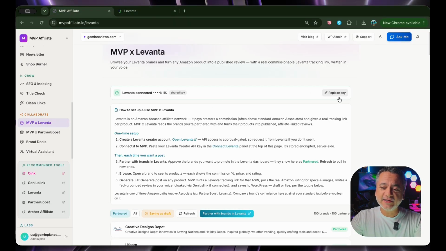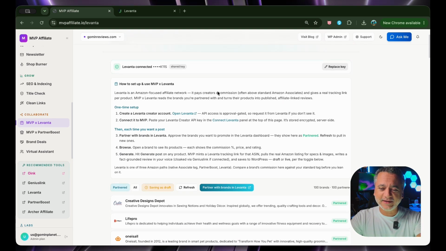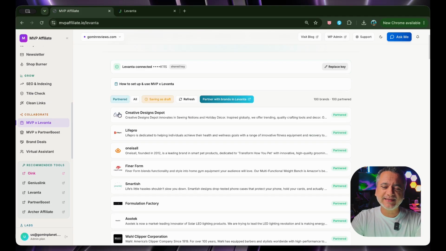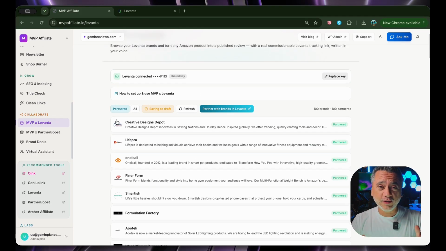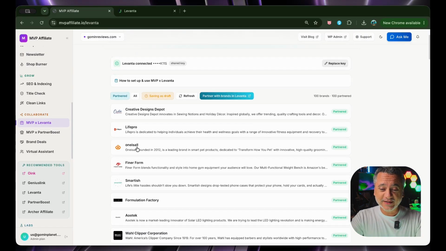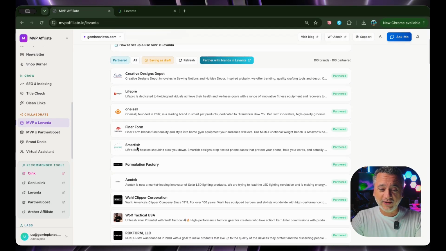And then you just need to insert your key, or replace your key in this case, but I would insert my key as a brand new user. And that automatically, you could read this little blurb that explains what it does, but I can explain to you exactly what it does because all of your partnered brands are going to appear on MVP. As you can see, some brands here and they all appear here.